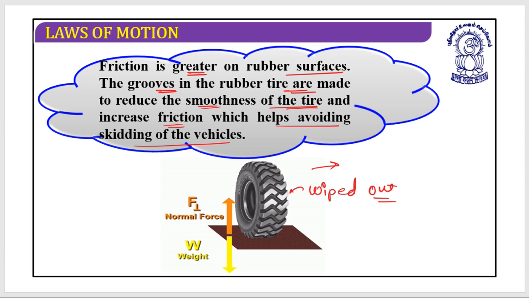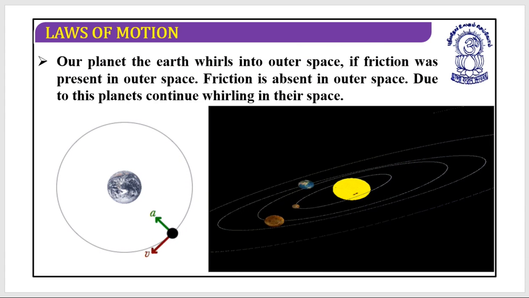So it is possible that when you drive your car and a sudden brake is applied, or it is the monsoon season and there has been rain and you apply a brake, there is a chance of getting skidded. In this situation we want that friction should be there. This is the advantage of friction, because friction helps us control the motion.